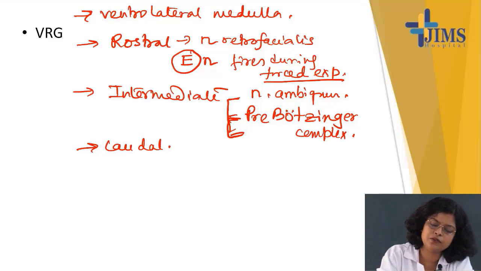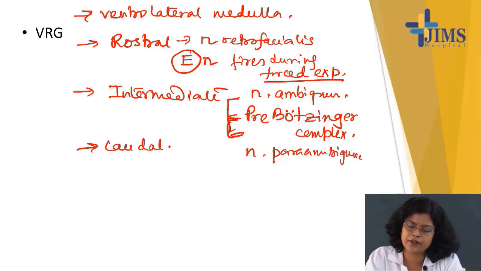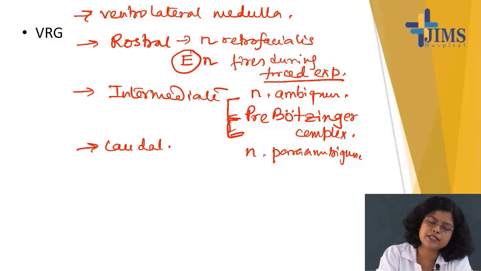Okay, and another nucleus is there, nucleus paraambiguous. So in the intermediate zone there are three neurons. One is nucleus ambiguous, another is pre-Bötzinger complex, another is nucleus paraambiguous. Now this nucleus ambiguous and paraambiguous, they have got I neuron.